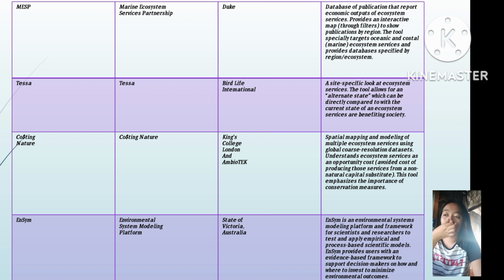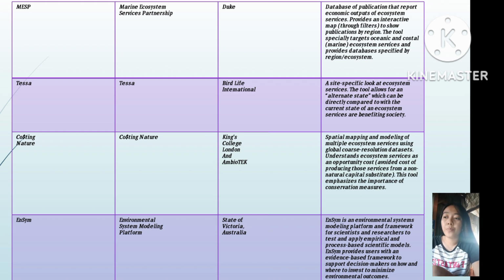Next is Co$ting Nature. The model name is Co$ting Nature, developed by King's College London and AmbioTEK. The tool description is spatial mapping and modeling of multiple ecosystem services using global coarse resolution datasets. It understands ecosystem services as an opportunity cost or avoided cost of producing those services from a non-natural capital substitute. This tool emphasizes the importance of conservation measures.